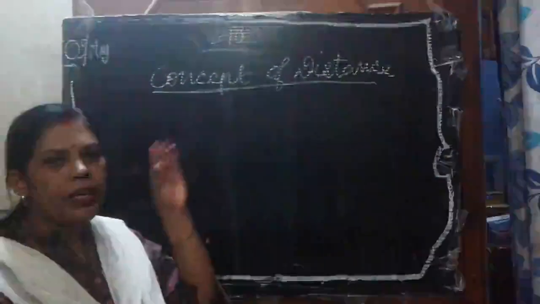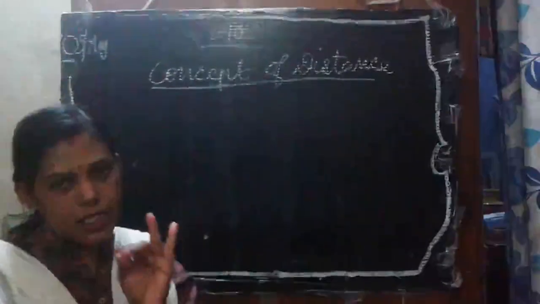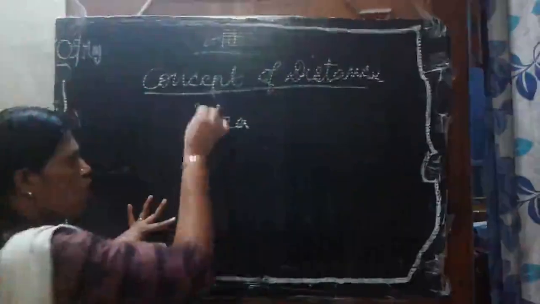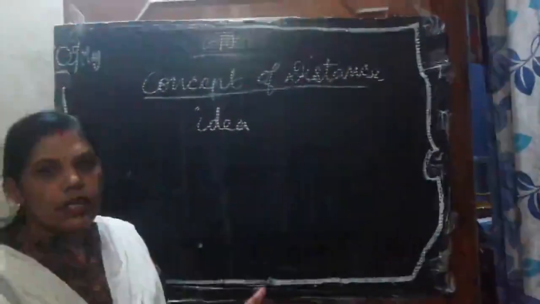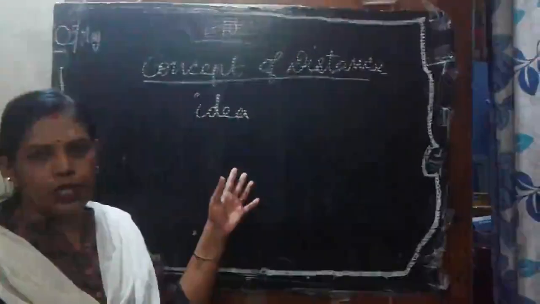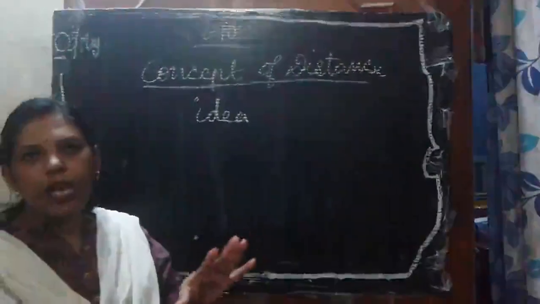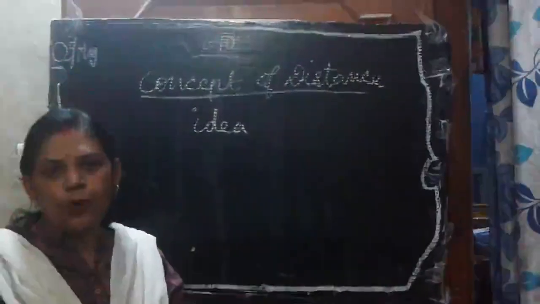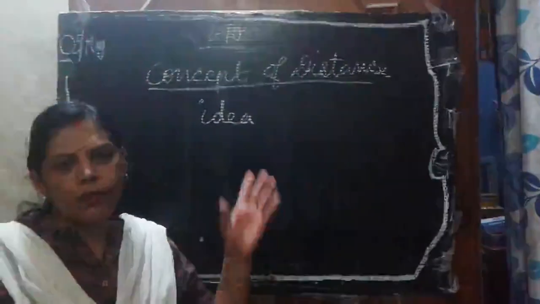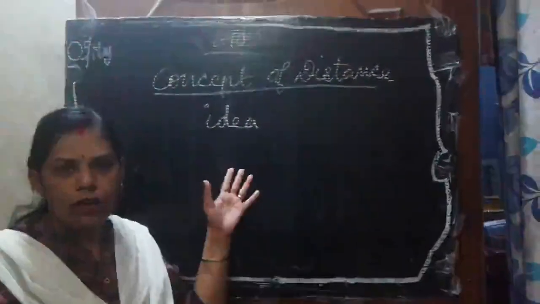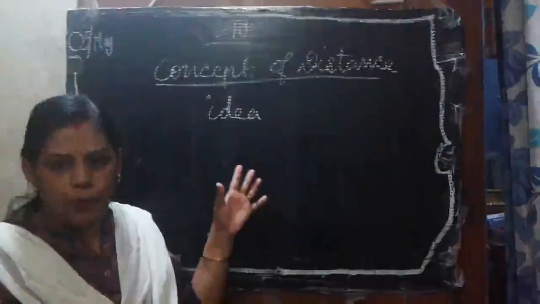We must have an idea of how far we will travel. If we know that, then we can decide the mode of transportation. For example, if we have to travel a long distance, from Jaipur to Mumbai, which mode of transportation will we select? Either by train or by aeroplane, right?